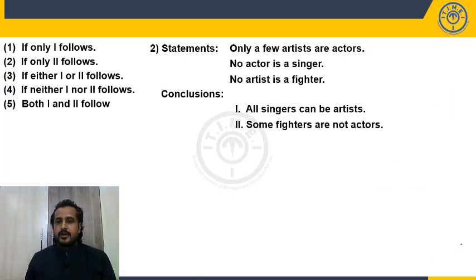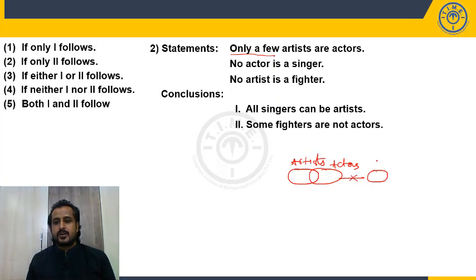Question number 2. Only a few artists are actors. So how should the diagram be? Only a few, so the remaining part of artists should not be actors. This is the basic diagram for that. The second statement: no actor is a singer. So between actor and singer, there should not be any relation. The third statement: no artist is a fighter. So between artist and fighter, there should not be any relation.